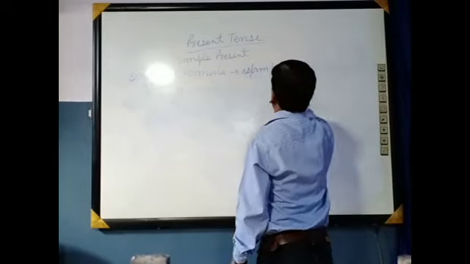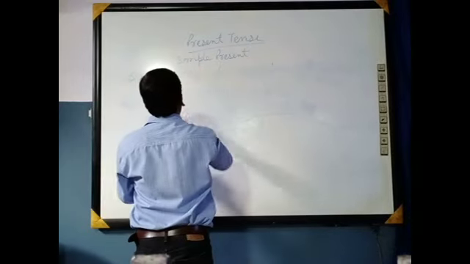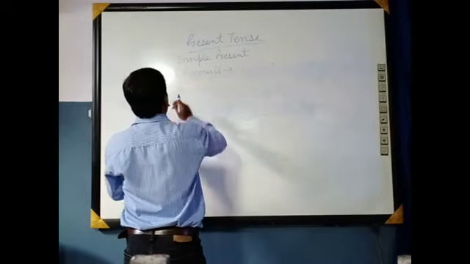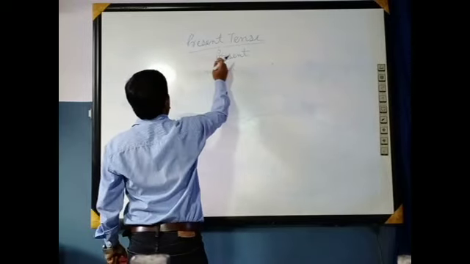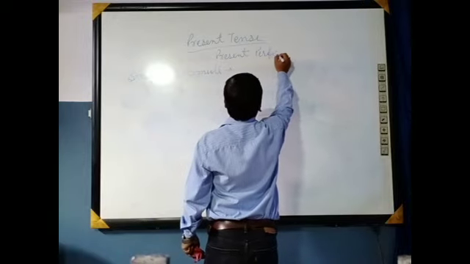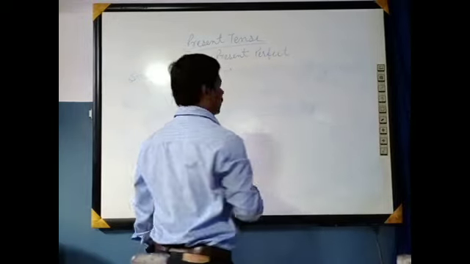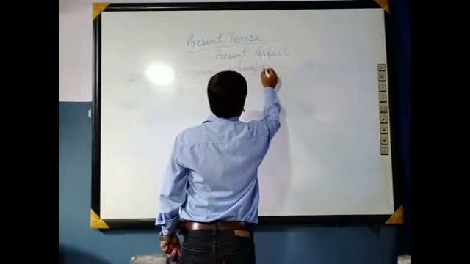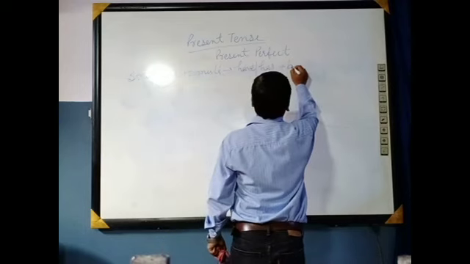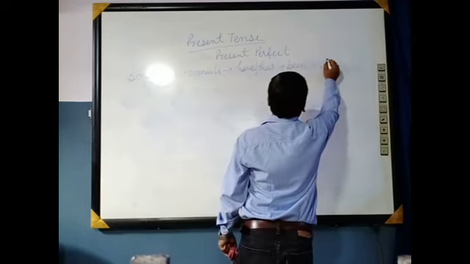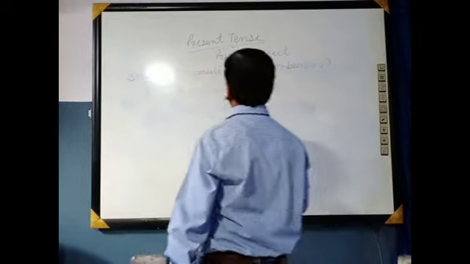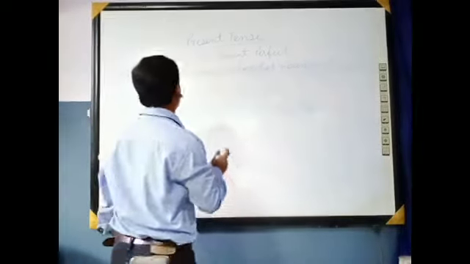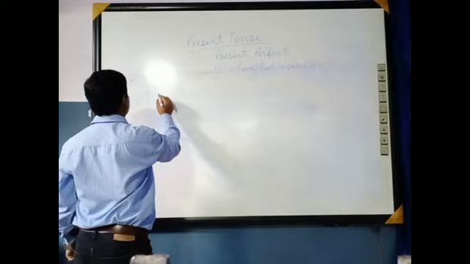So the next portion is present perfect. In present perfect, the structural formula is: have, has plus been plus verb 3. Here you can see that in present perfect, after have, has, been plus verb 3 will be utilized. You can better understand with an example.